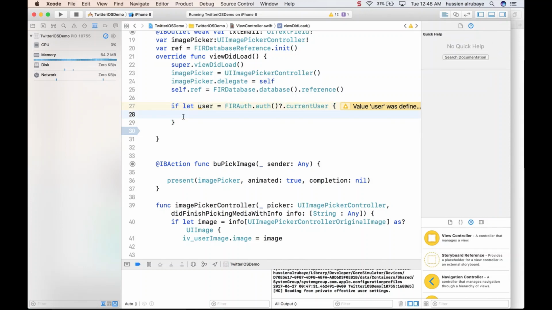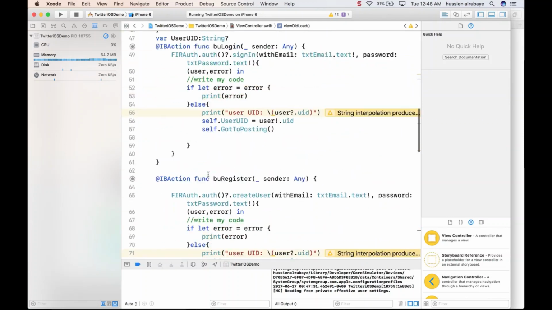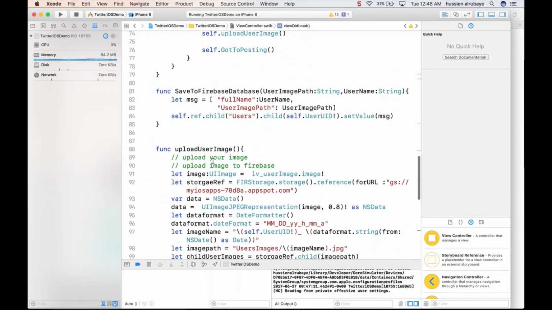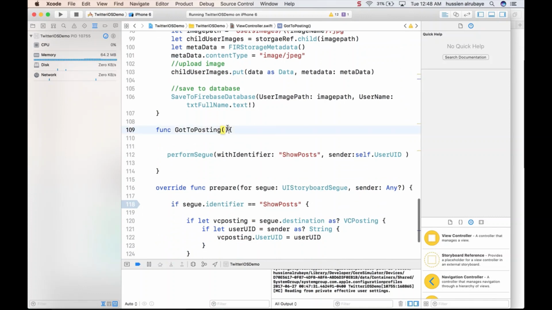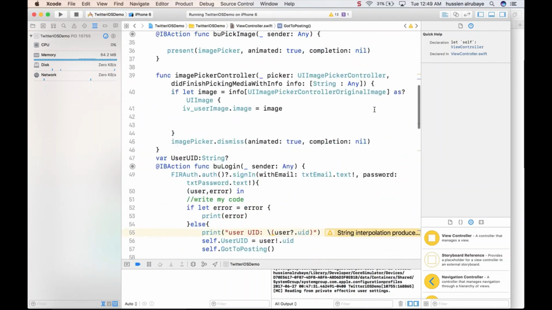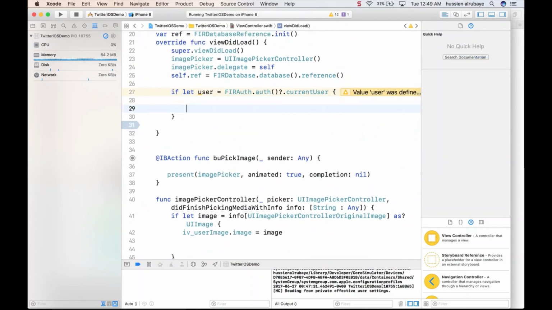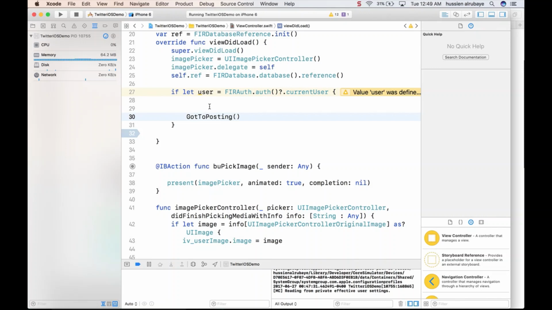So what do you want to do if the user is already registered? For sure, you want to call this function, which goes to the second activity. But you see the second activity needs the user UID. So you would say here, hey, I want to go to the second view controller, but before that I need to do self user ID. I need to get the user ID. As I told you, it will get these settings from the phone, so I could say user dot UID. So directly the UID will be saved. First of all, you set the UID, then you go to the second activity.